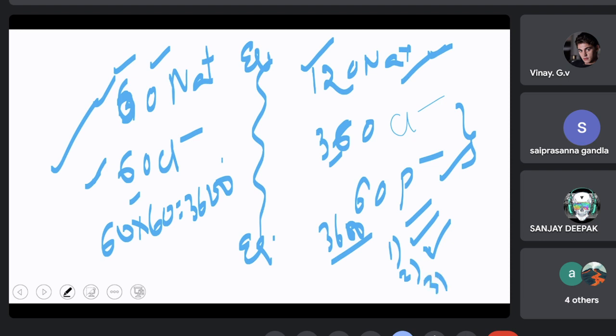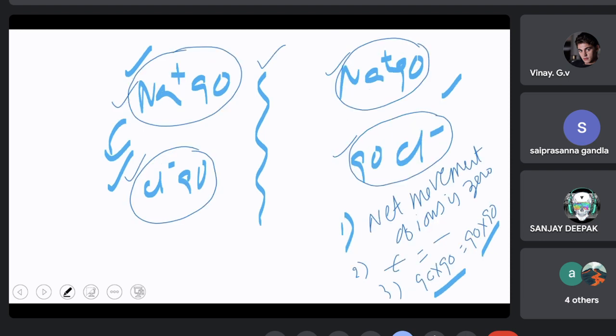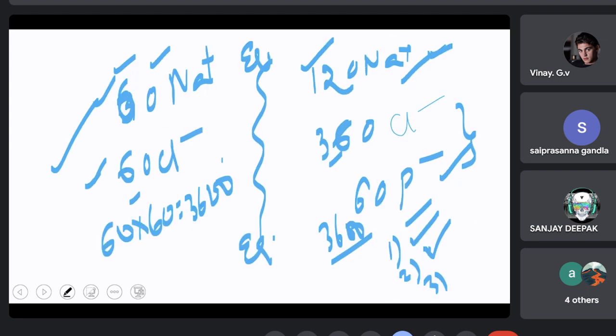Then the third rule, what does the third rule say? Net movement of ions is zero. So in this situation, if a certain amount of sodium ions moved to that side, the negativity increases here. This negativity pulls back those positive ions that have moved to that side.